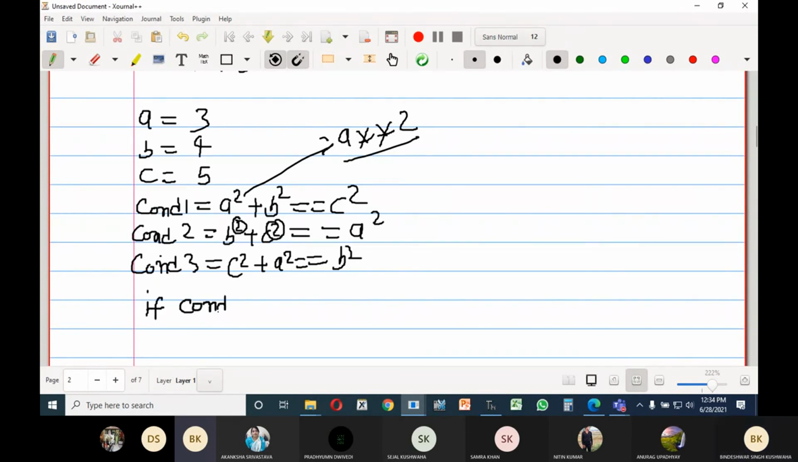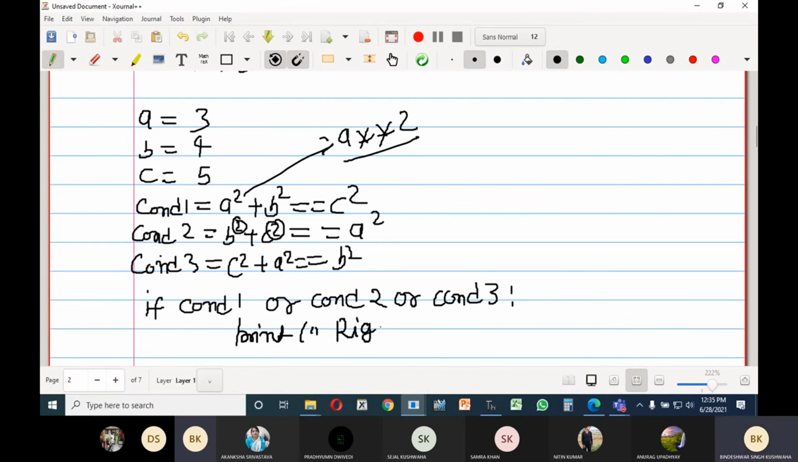You can write that if condition 1 or condition 2 or condition 3, then print right angle triangle. Okay. So you can also store a condition inside a variable. Let us see how it can happen. So I am going to open the Thonny editor.